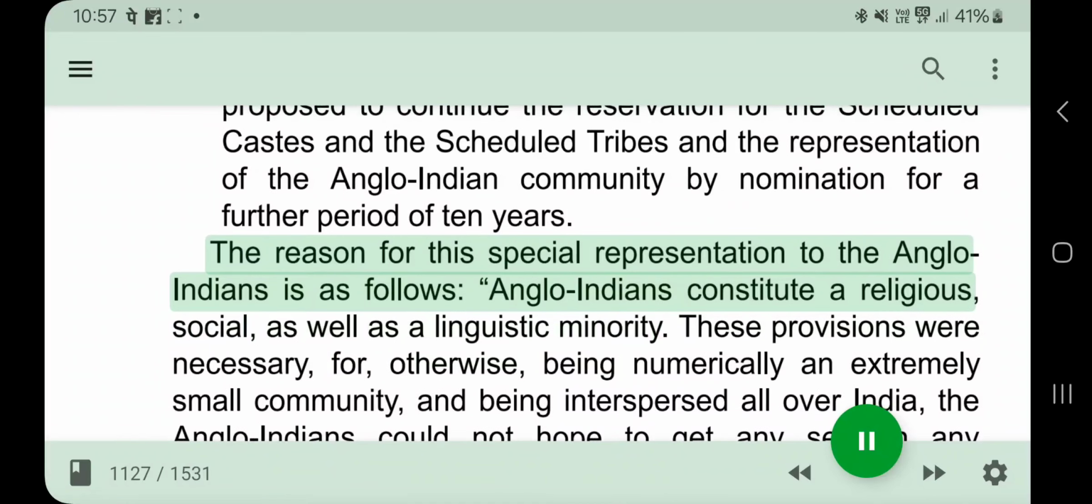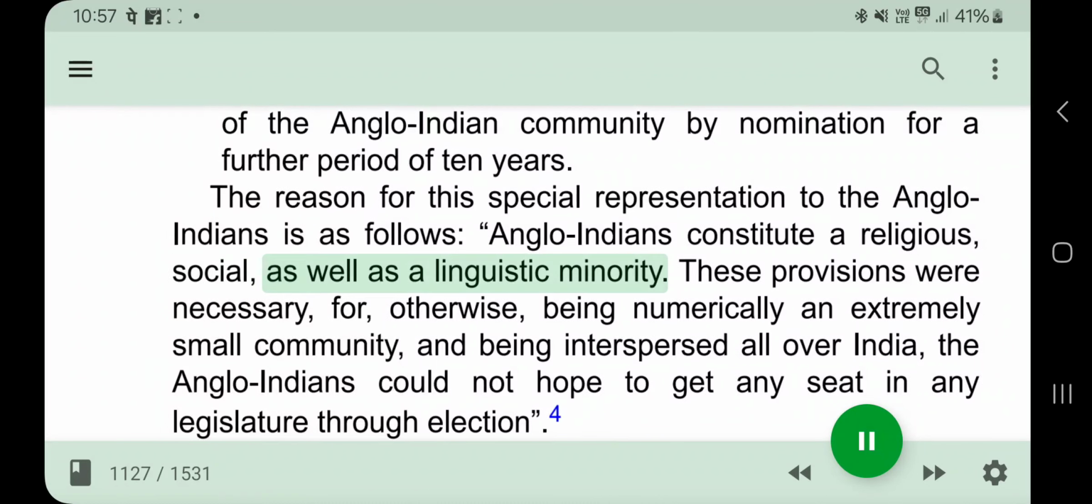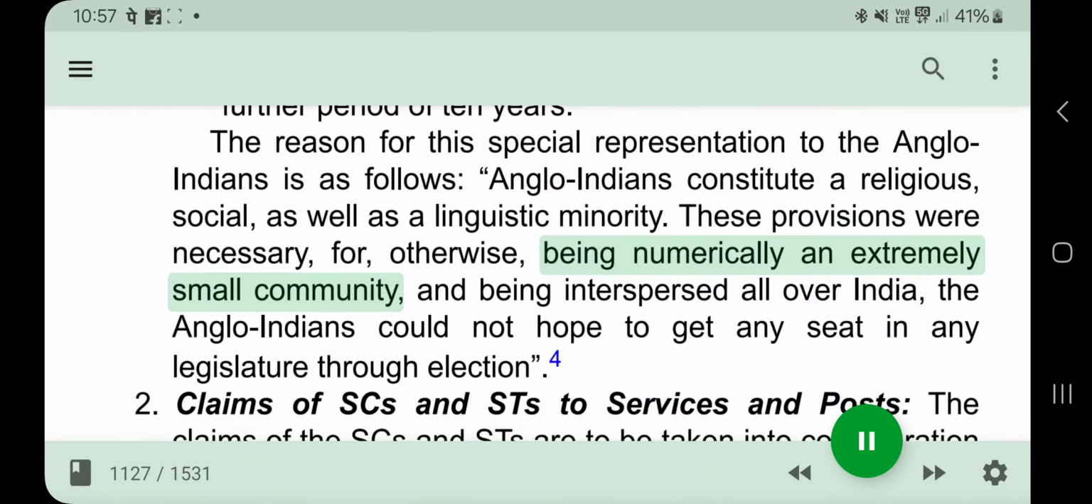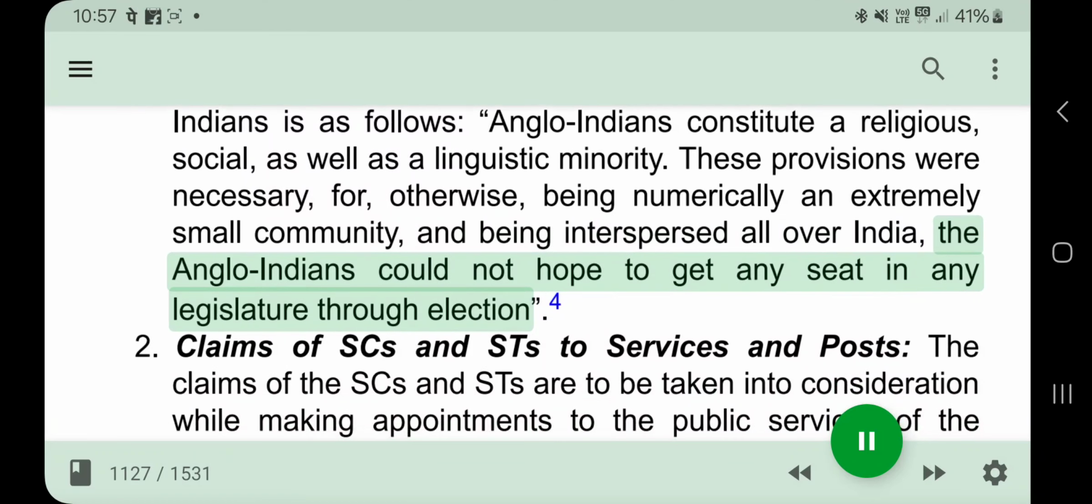The reason for this special representation to the Anglo-Indians is as follows. Anglo-Indians constitute a religious, social, as well as a linguistic minority. These provisions were necessary, for, otherwise, being numerically an extremely small community, and being interspersed all over India, the Anglo-Indians could not hope to get any seat in any legislature through election.